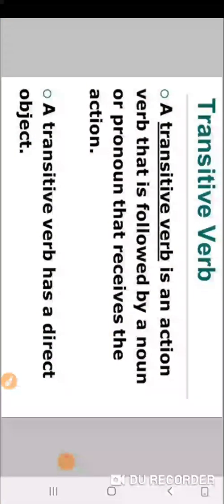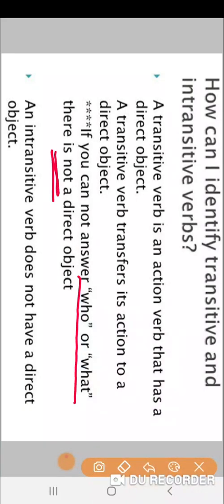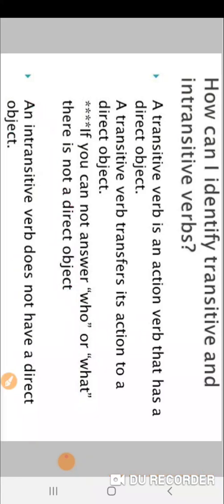A transitive verb is an action verb that is followed by a noun or pronoun that receives the action. A transitive verb has a direct object. Always remember this. So how can I identify a transitive and intransitive verb? A transitive verb is an action verb that has a direct object. A transitive verb transfers its action to a direct object. If you cannot answer who or what, there is not a direct object. Hence, an intransitive verb does not have the direct object. So you should always answer this.